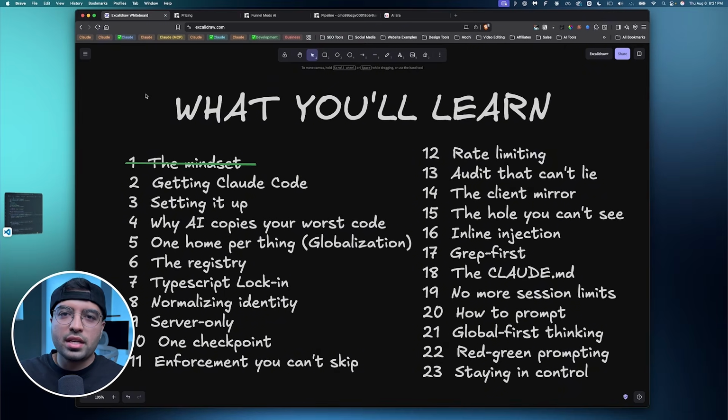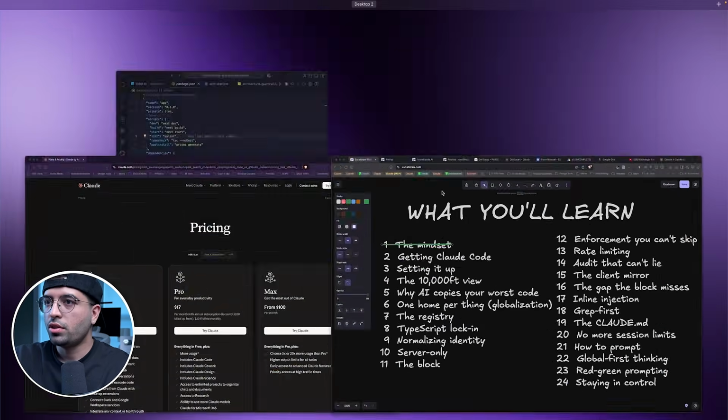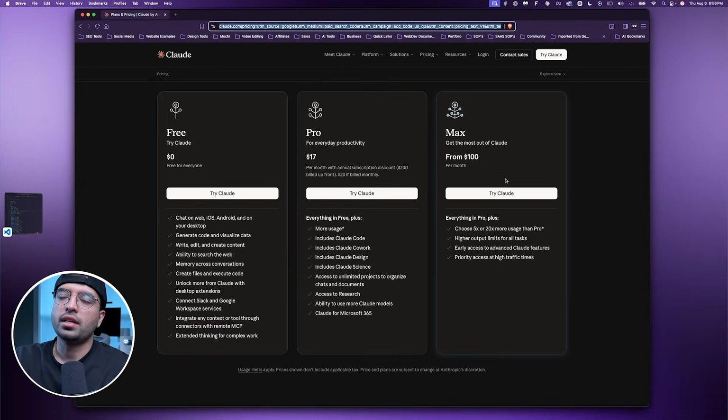The next step is getting Claude set up on your local machine. So let's go ahead and do that next. So now the next thing we need to do is to get Claude set up. So what I'm going to do here is I'm going to open up Claude's website so I can go to Claude's pricing page, and now I can select the plan that I need.